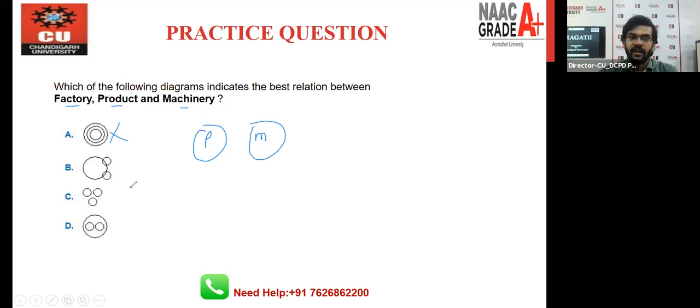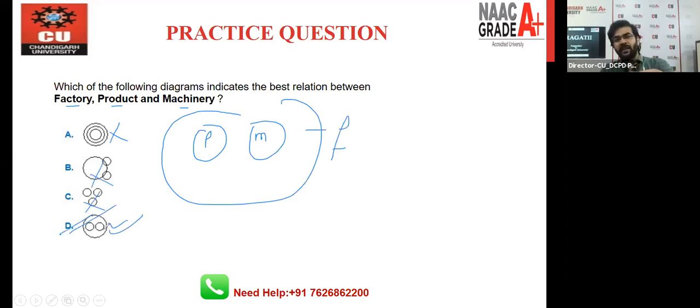And both the things lie in the factory. So definitely this is rejected, right? D is the right case. So D is the right one. Machinery and product are both found in the factory, right? So that's why the product circle and the machinery circle will be inside the factory circle. Right? So let's move toward the next one.